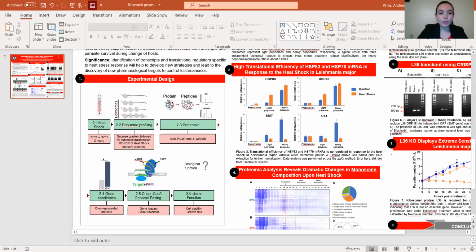Later, we looked at the proteins and we see the changes in the production at both the control and the heat shock. Later, we looked at one of these gene candidates called L36, and we genetically edited it with CRISPR-Cas9 technologies in order to know the gene function.